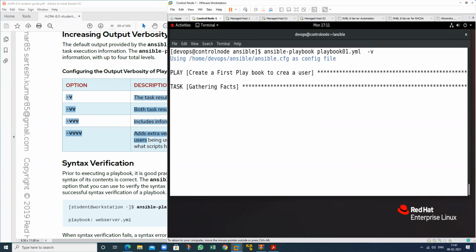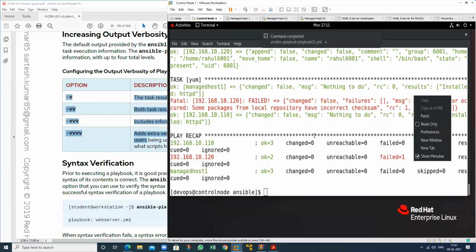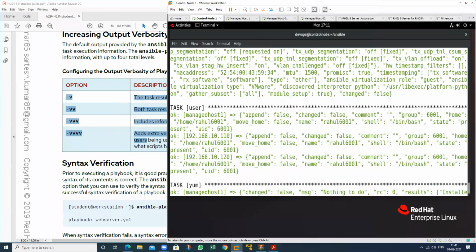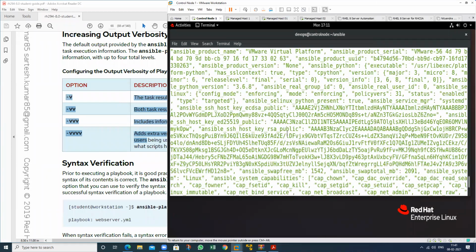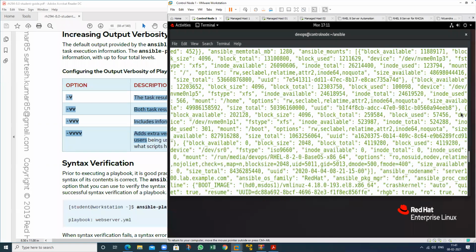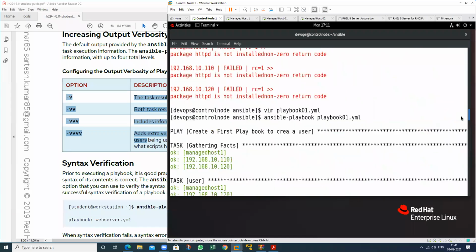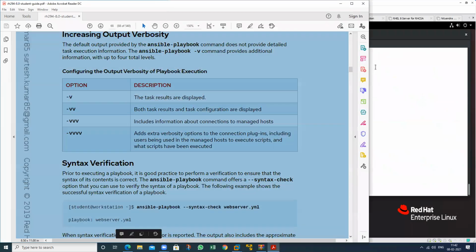So hyphen just one, it will show you a lot of things. Okay, Ansible playbook.